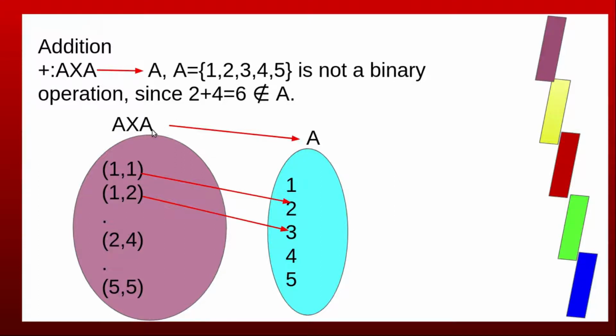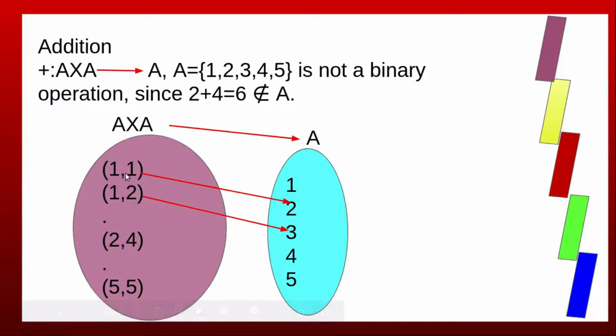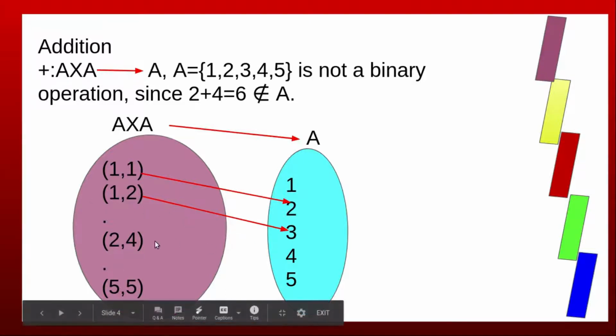Now here A × A consists of elements of the form ordered pairs (1, 1). Here set A is {1, 2, 3, 4, 5}. So A × A consists of (1, 1), (1, 2), (1, 3), etc., (1, 5), (2, 1), (2, 2), etc., (5, 5). Now when we apply addition to these ordered pairs, we get 1 + 1 = 2, so (1, 1) maps to 2. 1 + 2 is 3, so (1, 2) maps to 3. (1, 3) maps to 4, etc.